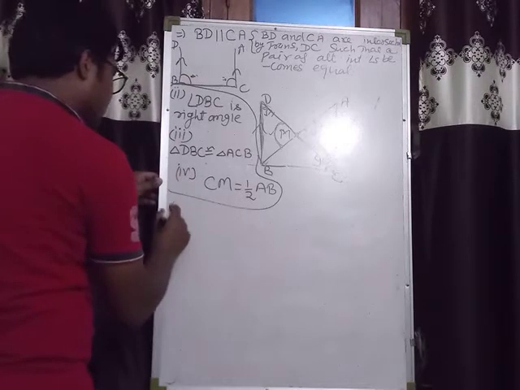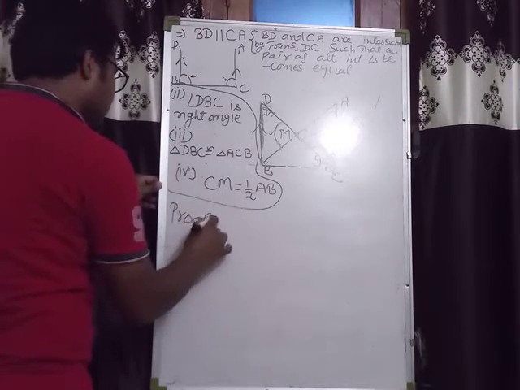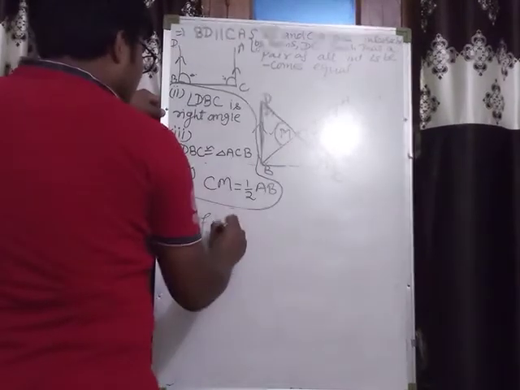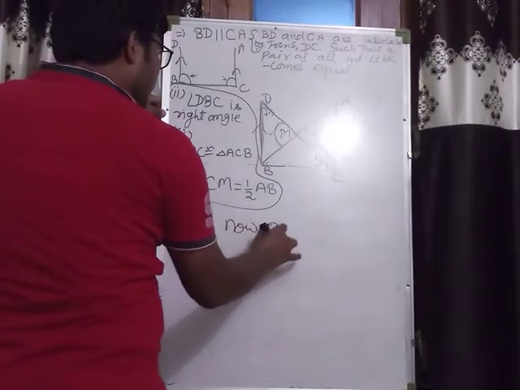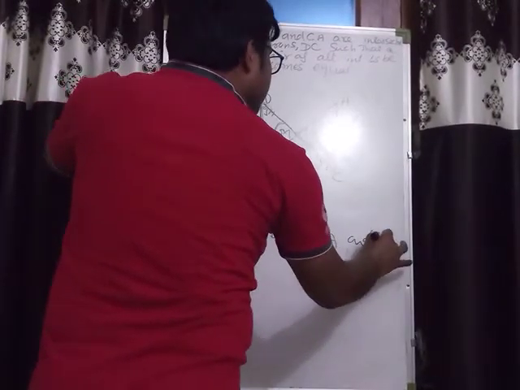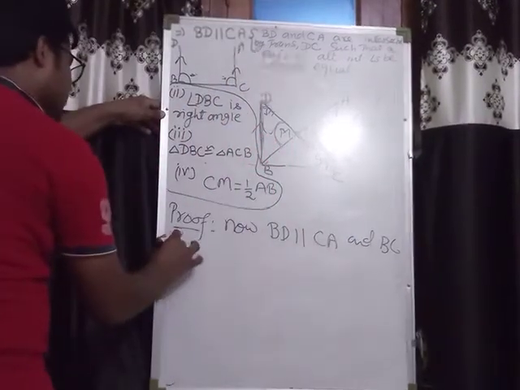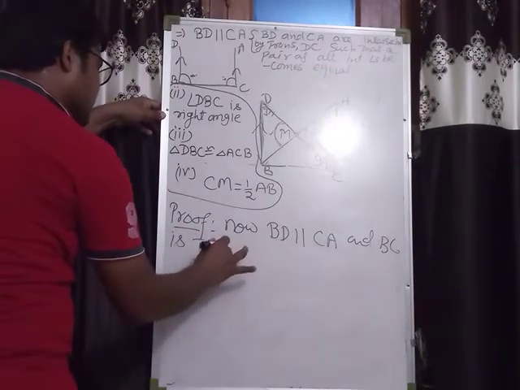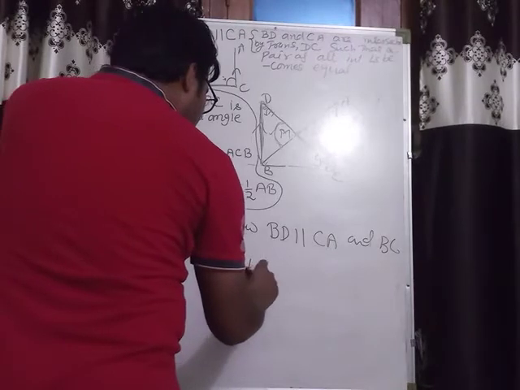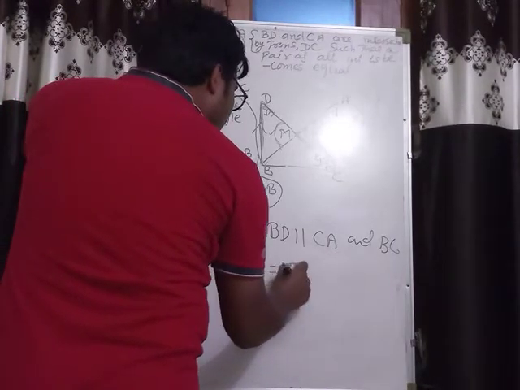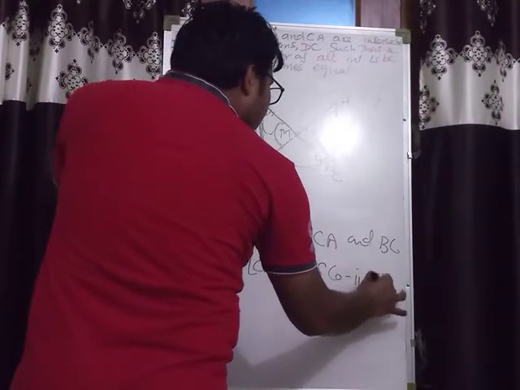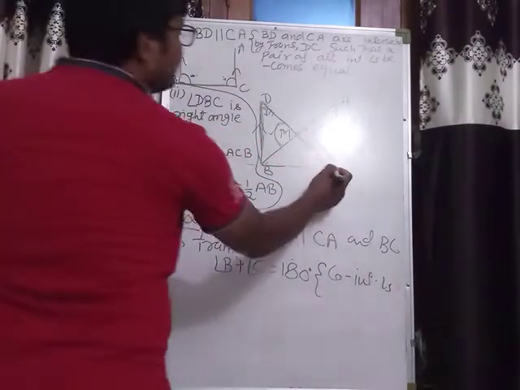From here I write the proof again. It is given that BD is parallel to CA and BC is a transversal. So angle B plus angle C equals 180 degrees, because they form co-interior angles. Okay. Now what is angle C?